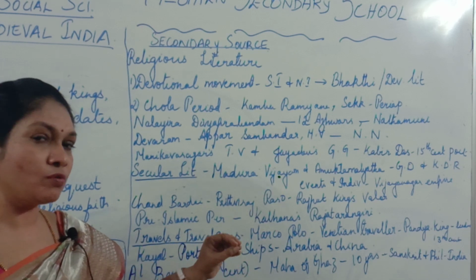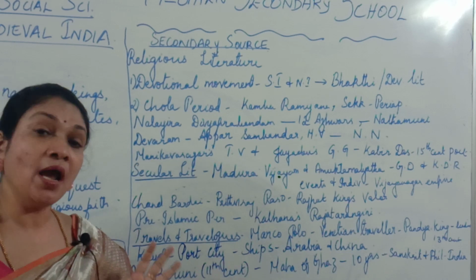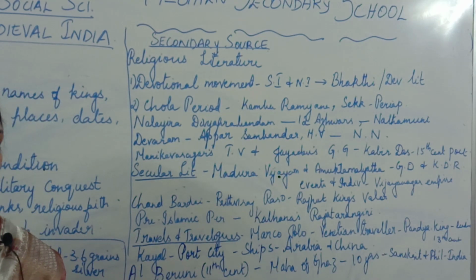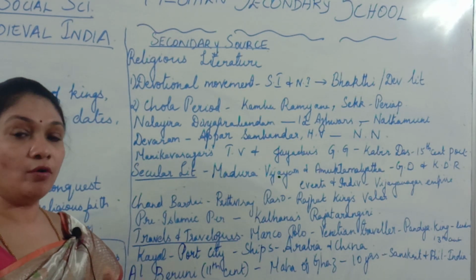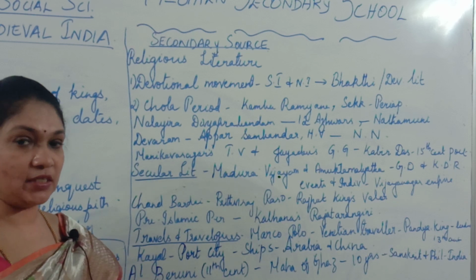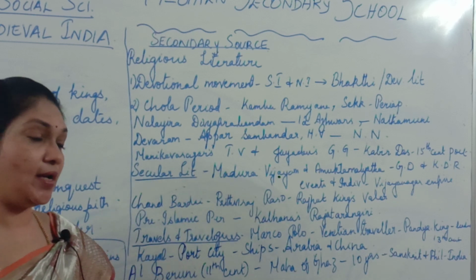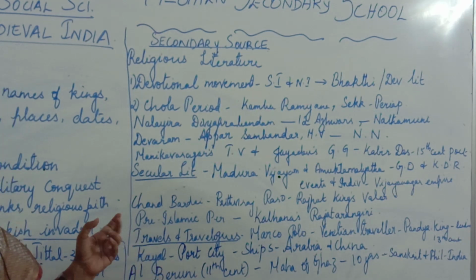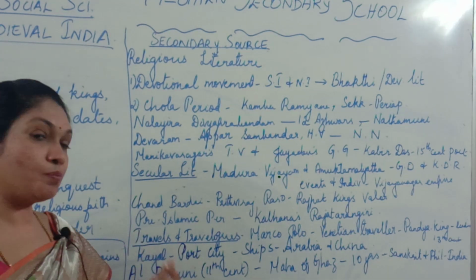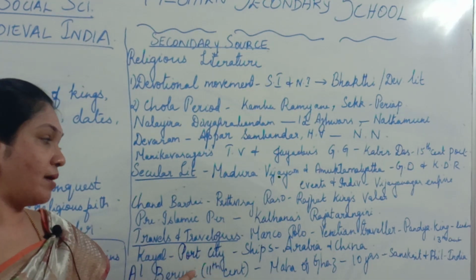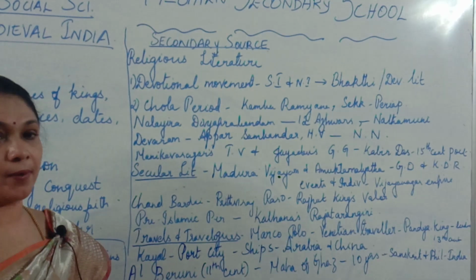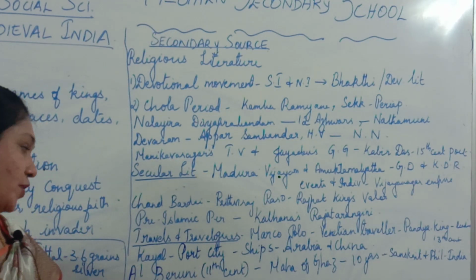These are a few details written in his travelogue. If you read, you will find a lot of details, but we cannot tell all of them now. Only these are the important details.